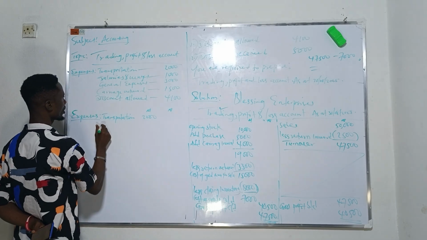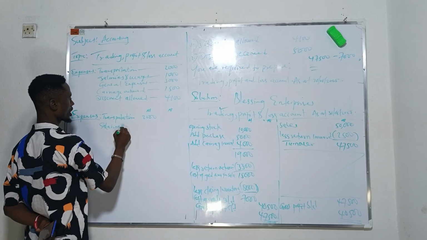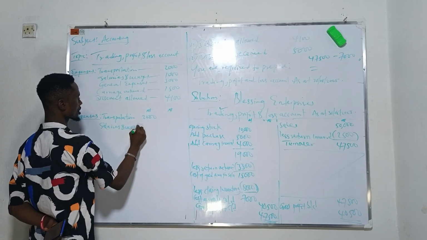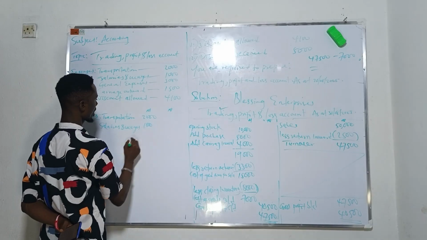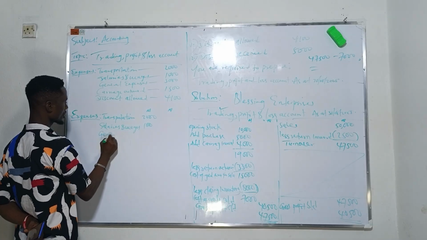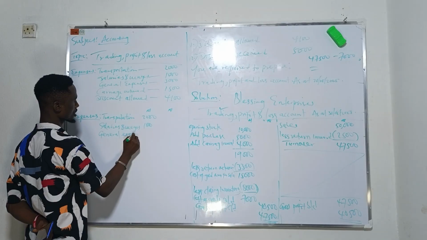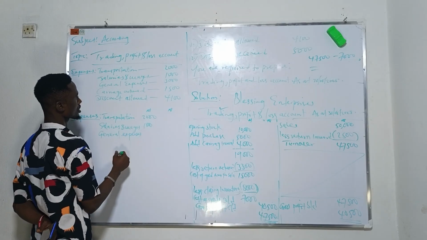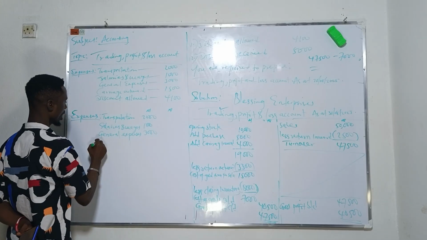Then we have salary and wages, giving us 1,000 naira. Then we have general expenses, giving us 3,000 naira.